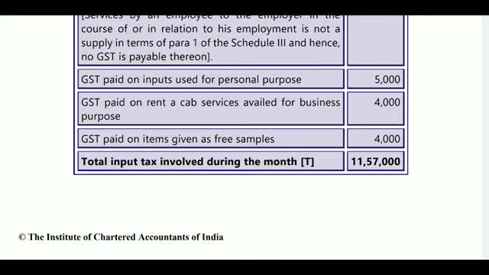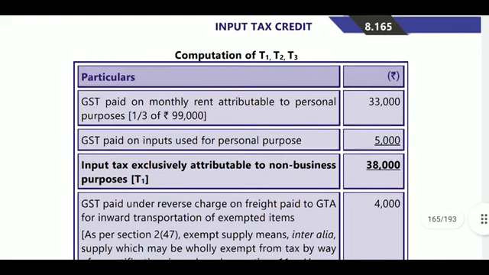So total tax involved will be 11,57,000 first of all. Now computation of T1, T2, T3. T1, what is there in T1? This is related to the non-business purposes. Non-business purposes means personal purposes used. Here two items were used for personal purposes.